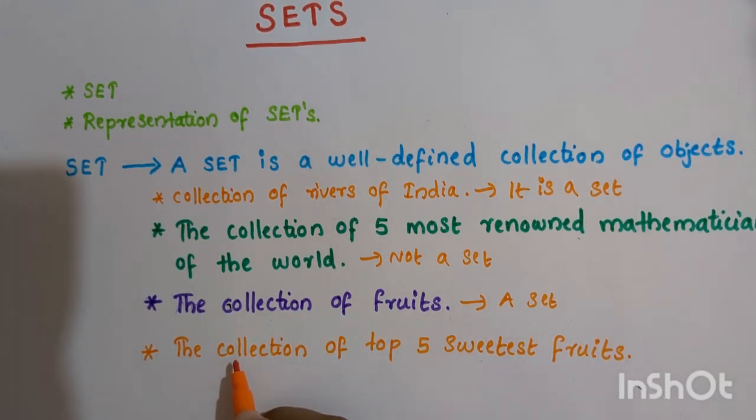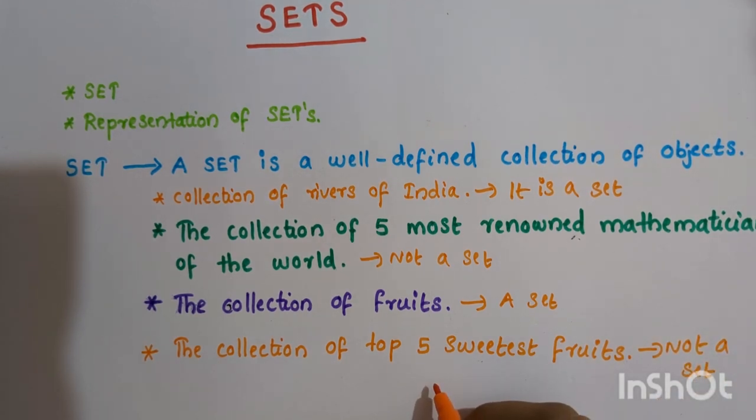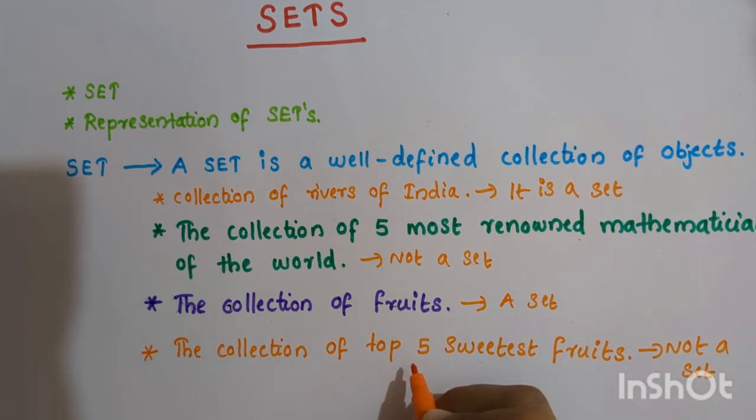Now, if you consider the collection of the top 5 sweetest fruits, that is not a set. Why? Because for some people, mango, pineapple, papaya, grapes, cherry will be the top 5. But for some others, strawberry, peach, watermelon, orange, dragon fruit, etc. will be the top 5. So it is not a well-defined collection. So it is not a set.